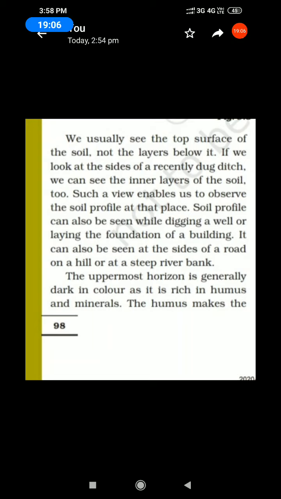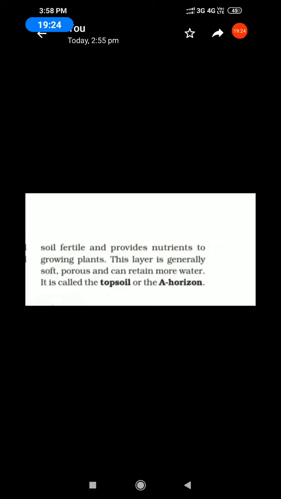So the uppermost horizon is generally dark in color. Underline the words: it is dark in color as it is rich in humus and minerals. The humus makes the soil fertile and provides nutrients to growing plants. This layer is generally soft, porous and can retain more water. It is called topsoil or A horizon.